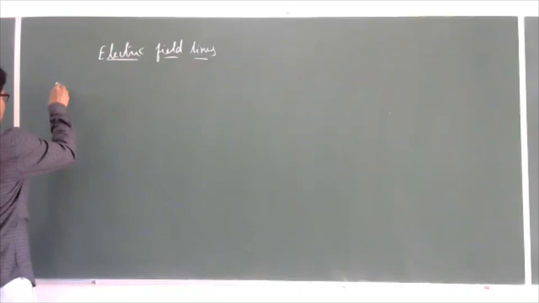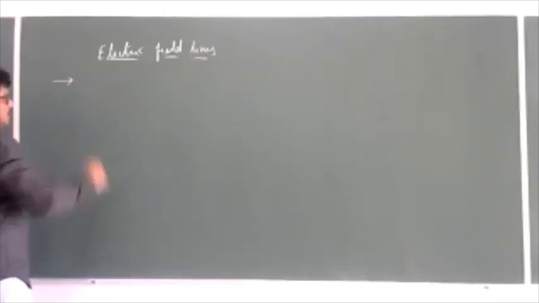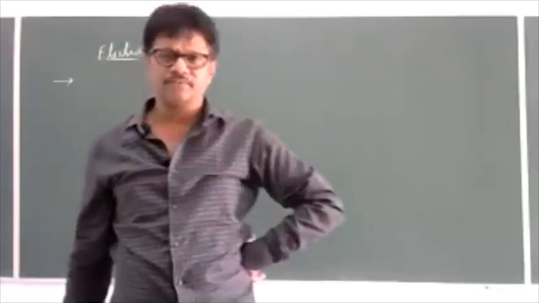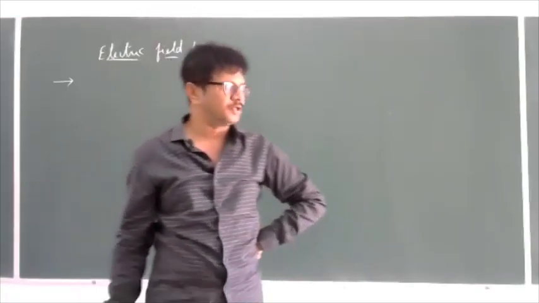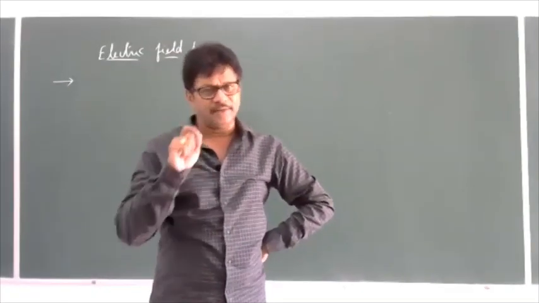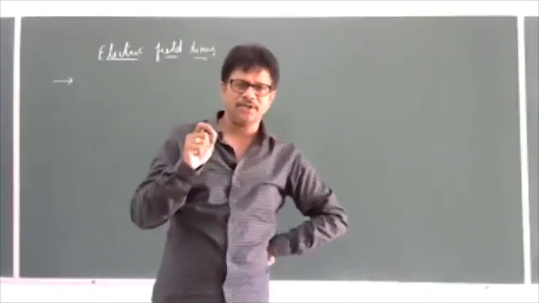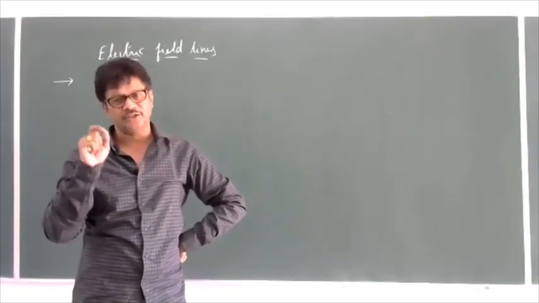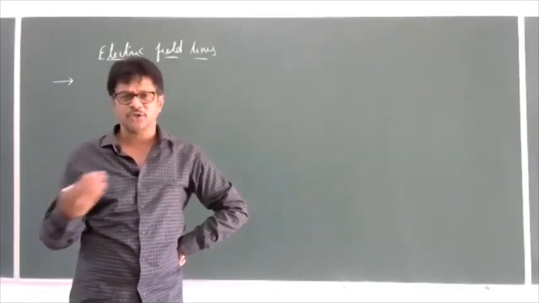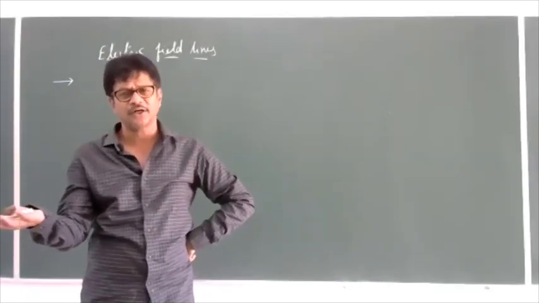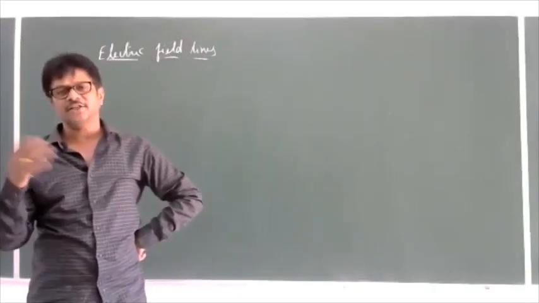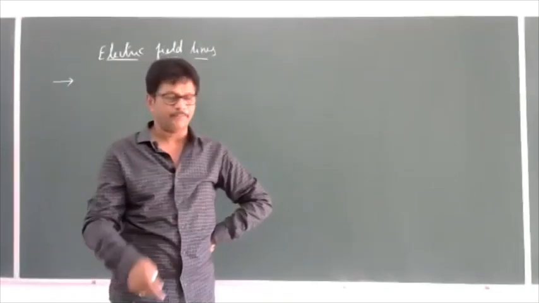We started discussing yesterday. The electric field line is an imaginary line in which a unit positive charge is supposed to be moved. It is an imaginary line. That is, if somebody asks to show the electric field lines, we cannot show it. But we can analyze that by considering the properties of an electric field.